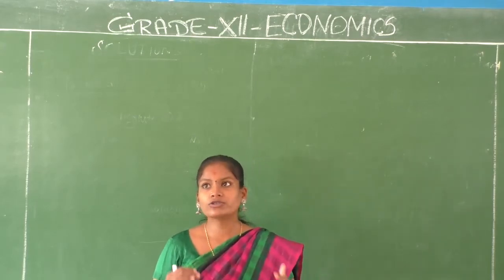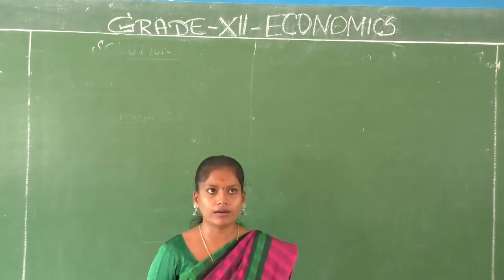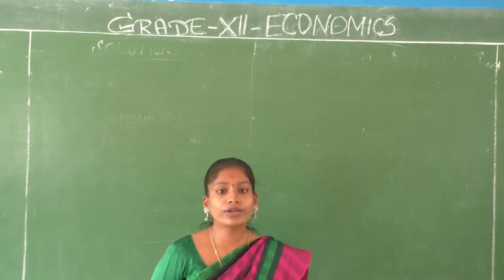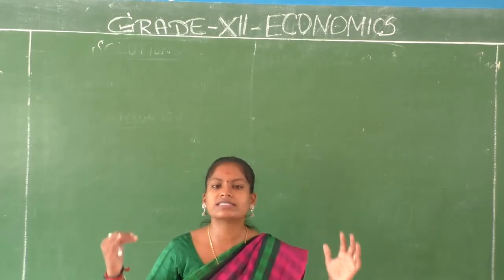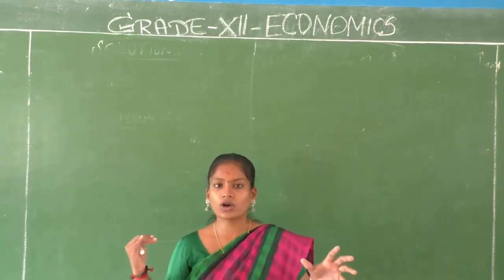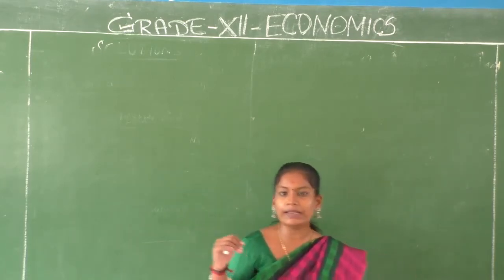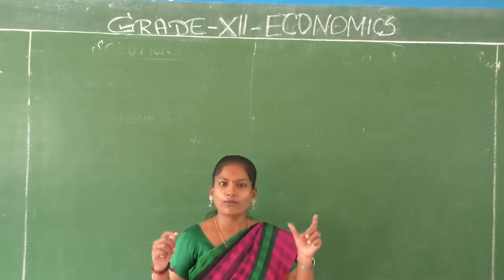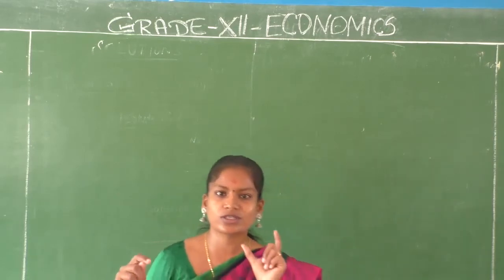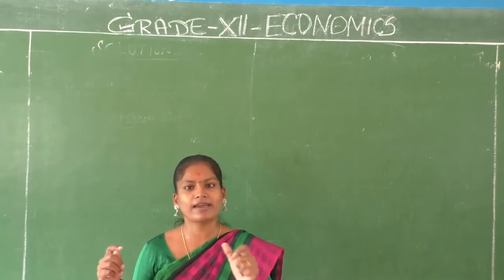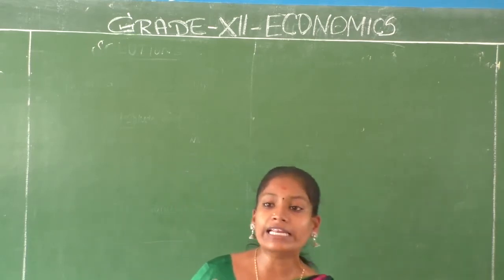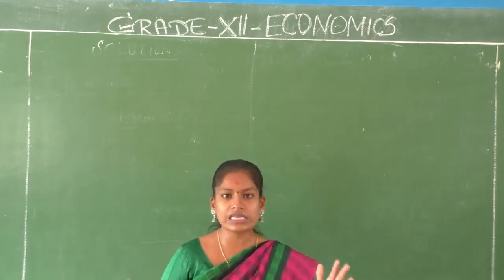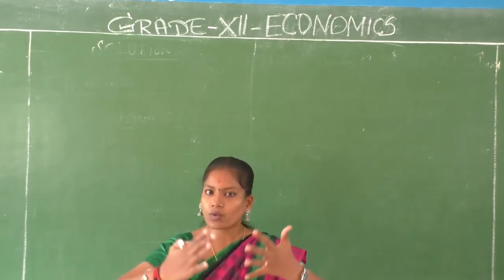What we are going to do this year in class 12 is try to understand two bigger concepts of economics, which are called microeconomics and macroeconomics. Now we know micro means what? Small, like microorganisms. It doesn't mean that the economics is going to be small. It means we are going to see economics in a narrower perspective.